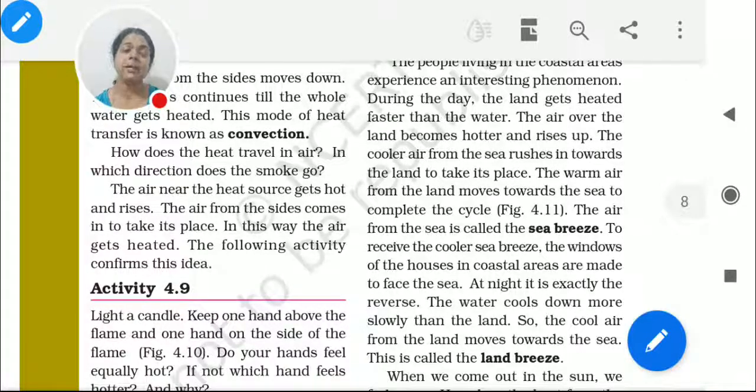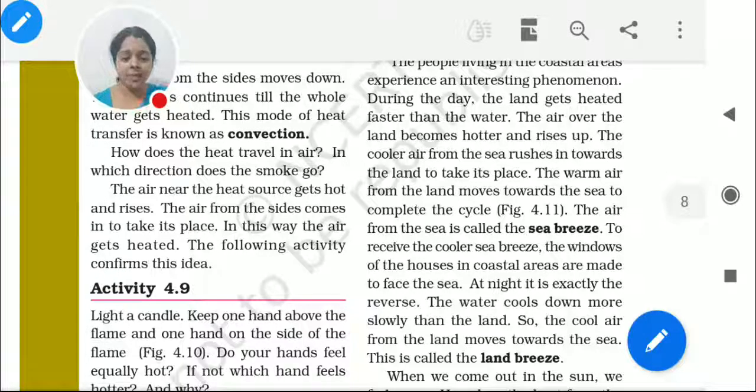But also know that air gets heat, it becomes hot, and when air becomes hot it becomes light, and it goes up. What happens? That place is totally empty? No, that place is never empty. What happens when the air heats up? It becomes lighter and it goes up.